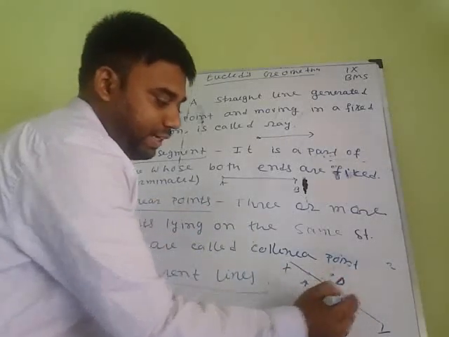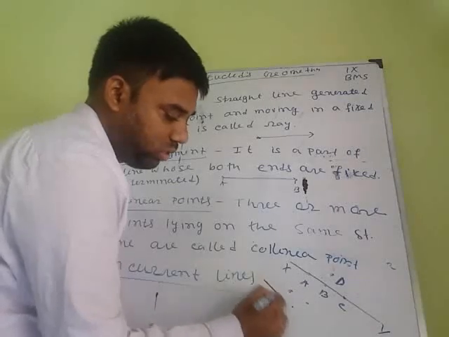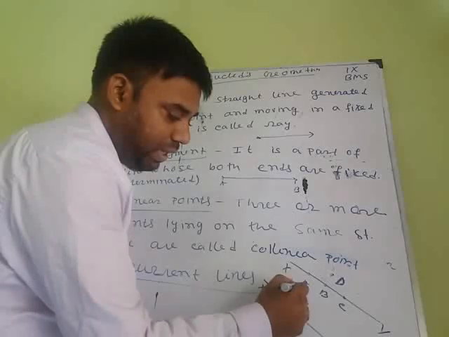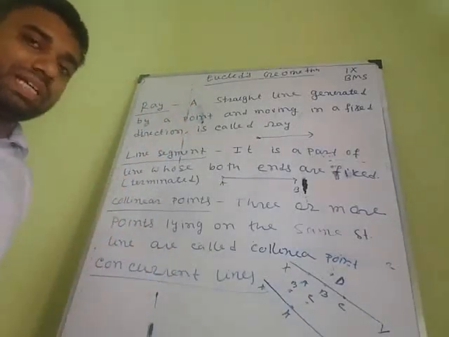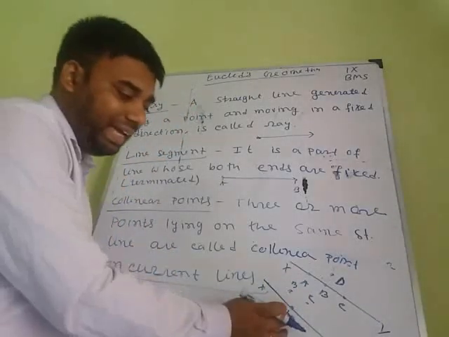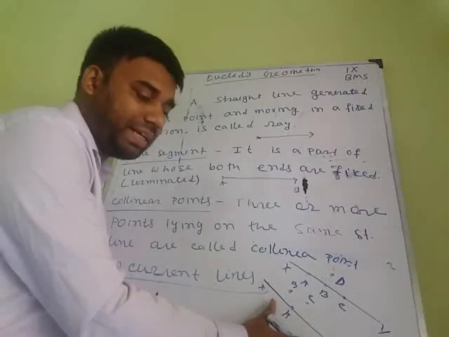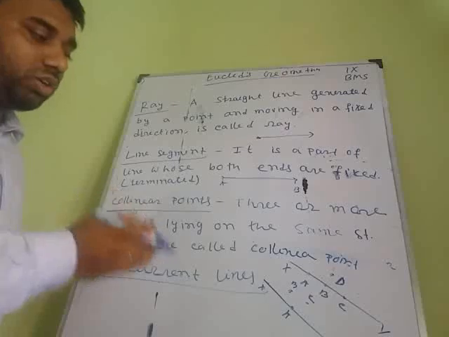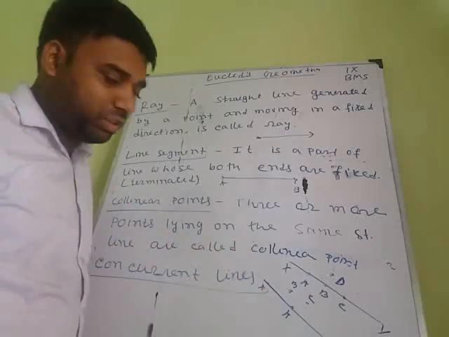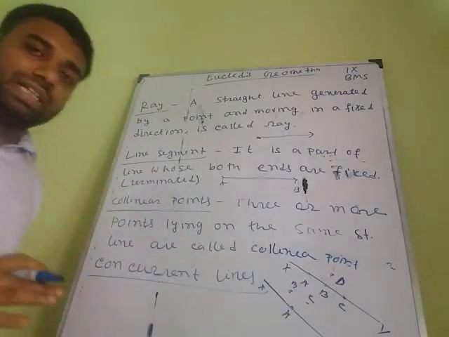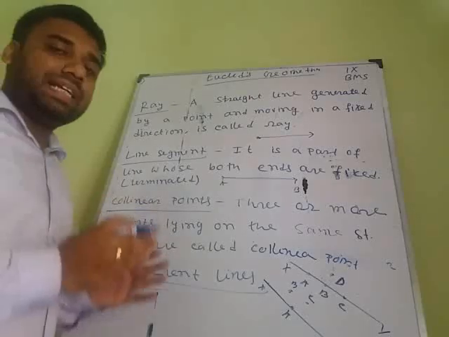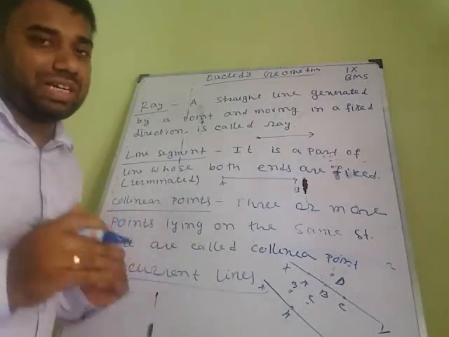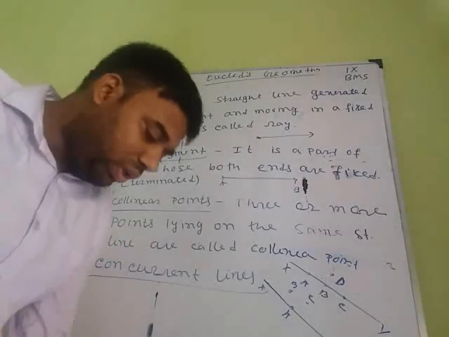Okay, if some points are taken here on the line x, y, are A, B, C collinear points? No, only A is lying on the line x, y, and B, C are not lying on the line x, y. That's why not. For collinearity, it means three or more points lying on the same straight line. That is the definition of collinearity.